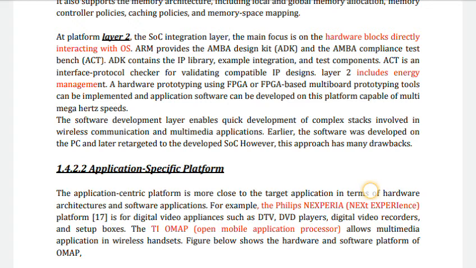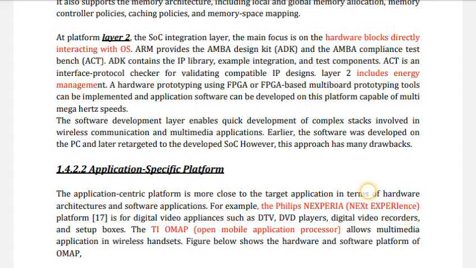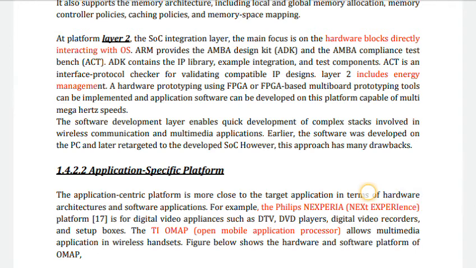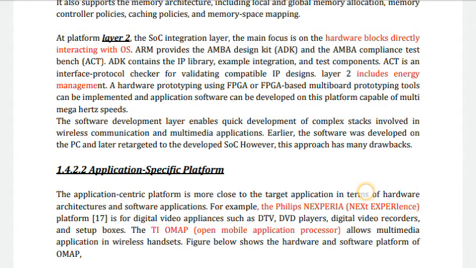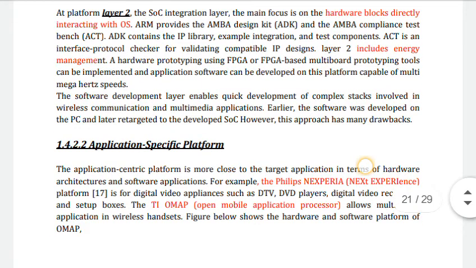What are the components inside this kit? It contains the IP library, example integration and test components. Also, the AMBA compliance test bench includes an interface protocol checker, which checks protocols against various rules, validating the compatible IP design.